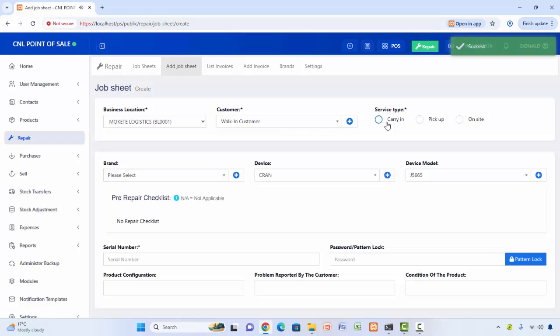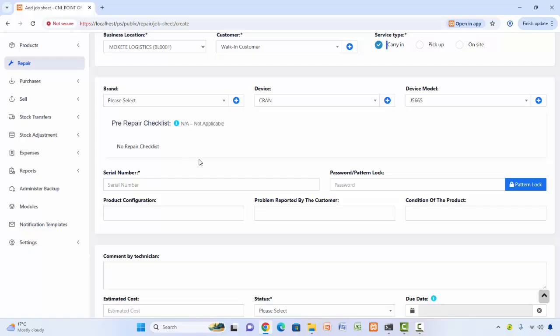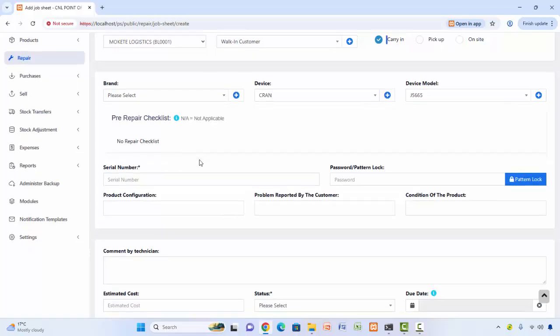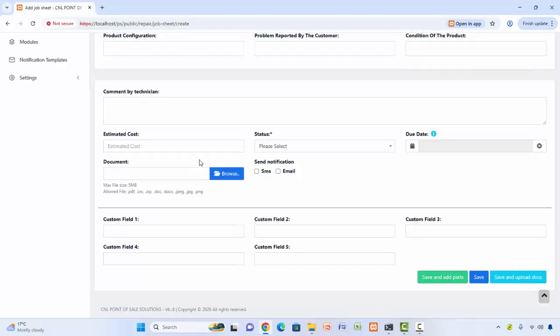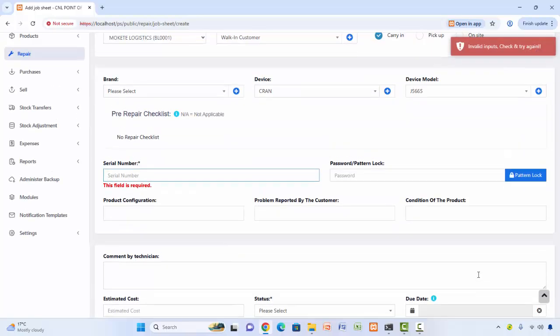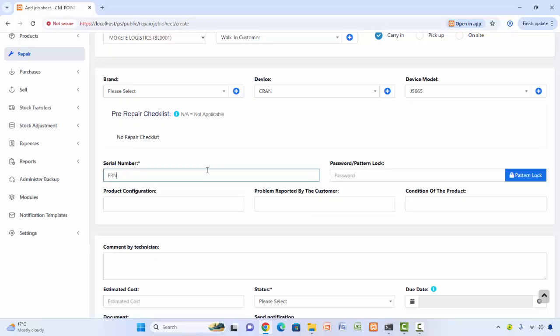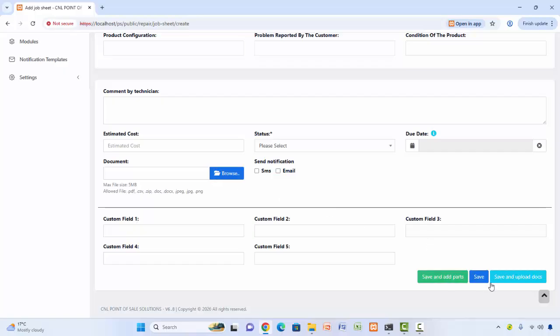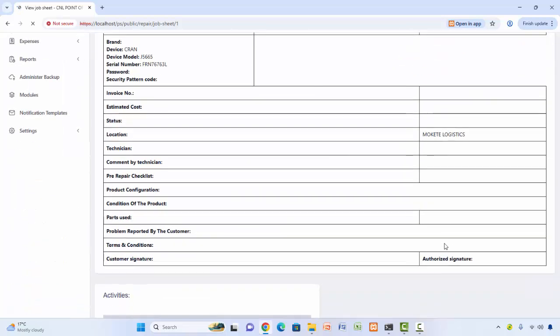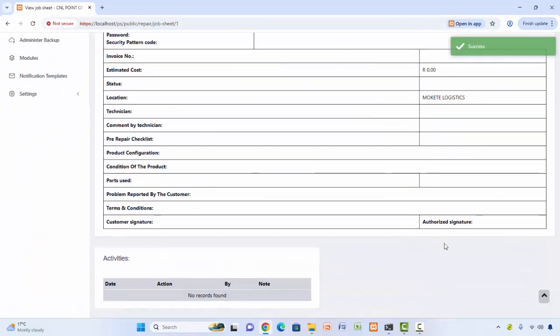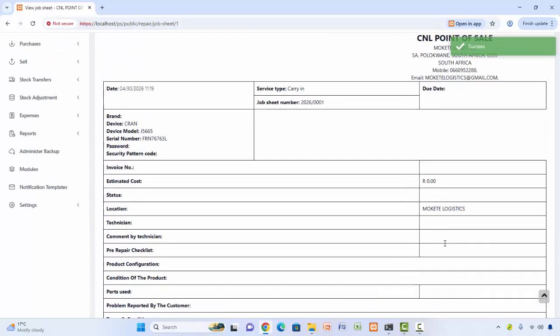Then here it's a carry in, they bring it inside our repair shop, and here there is no need for this, and here there is no need for this, and now we can save. Serial number, probably it needs the RFN26, the number plate of it. Then we save. Now this is the layout of the job card.